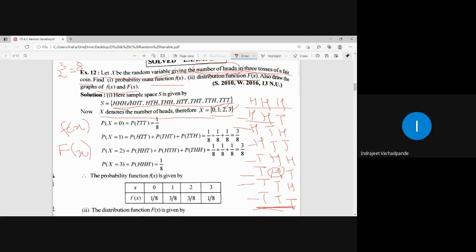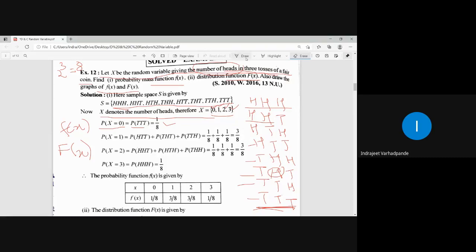Yes, sir. So what are the total possible outcomes? 8. 2 cube is 8. So the sample space contains 8 outcomes. Random variable x is denoted by number of heads, which are 0, 1, 2, and 3. Now calculate the probability for x equal to 0. When x is equal to 0, what is the possible outcome? Probability of TTT is the only case wherein there is no head, and what is the probability of that? Probability of that outcome is 1 out of 8. Is this clear? Yes, sir.